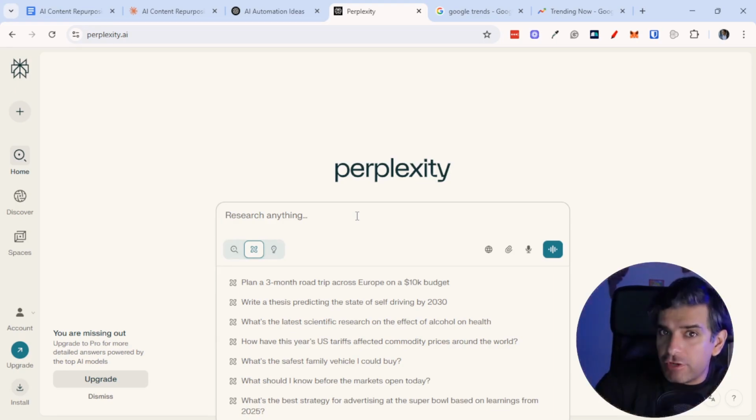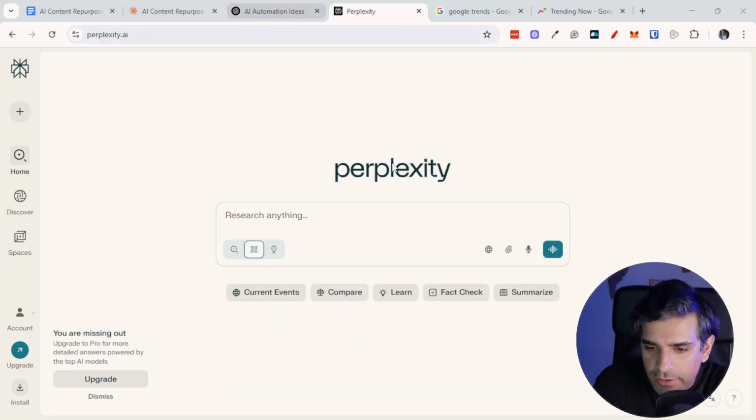ChatGPT deep research is really, really good, but Perplexity is faster. So I want to use Perplexity in this case. And you know what? I'll use ChatGPT as well. We'll compare the results of both of them and see what that comes out with. So let me go ahead and record, go voice to text, and I'm going to do that right now.